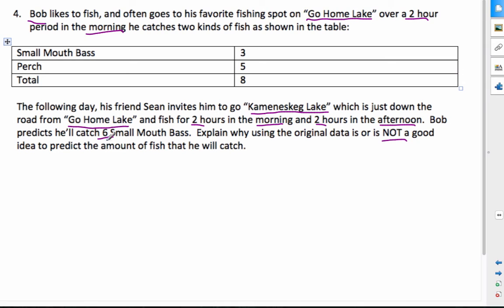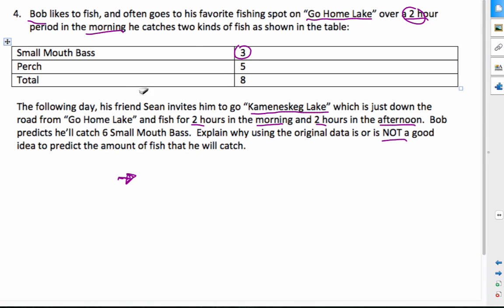Well, in the initial table, he caught 3 smallmouth bass in 2 hours. So catching 6 smallmouth bass would be a reasonable estimate if it was reasonable to use the table for prediction. But why can you not do it for prediction? Pause it yourself, see if you can answer the questions yourself. Okay, now that you're back, there's a couple of reasons why it's not going to work.